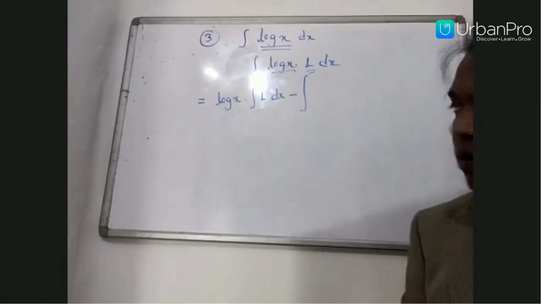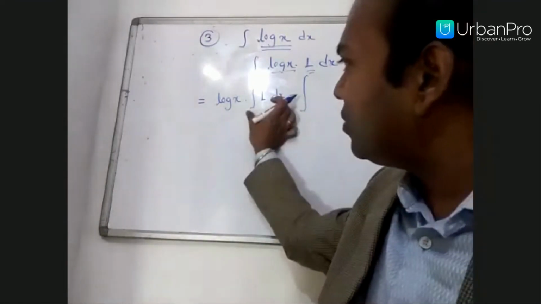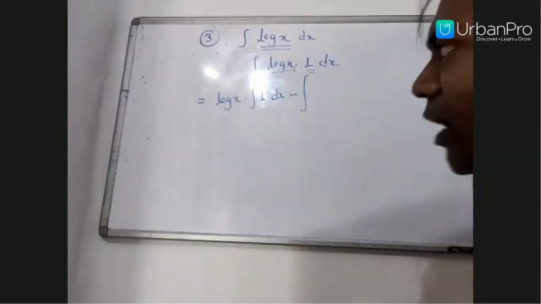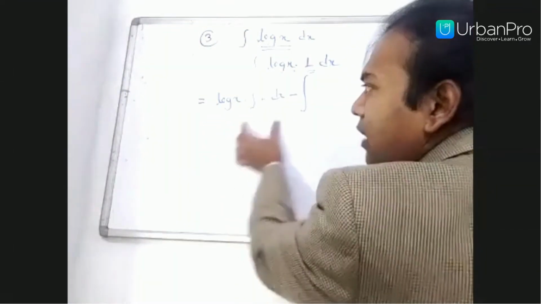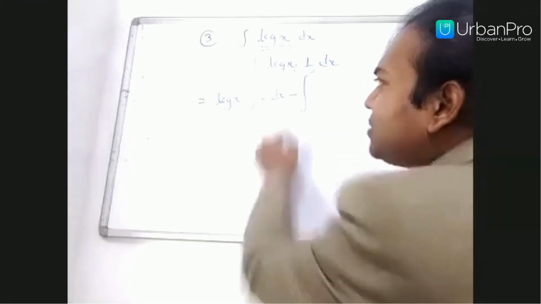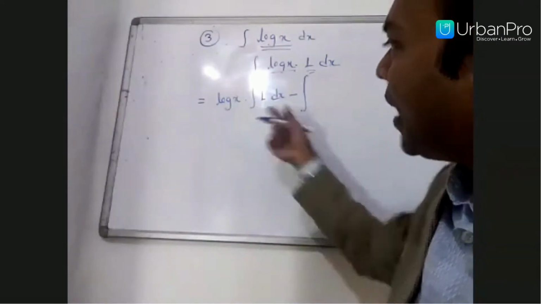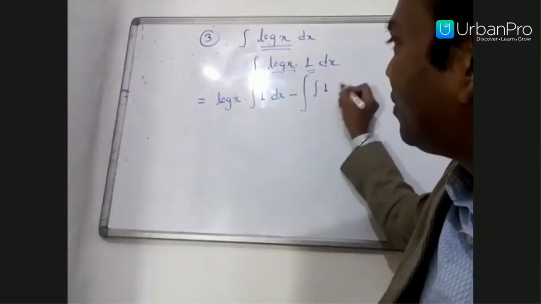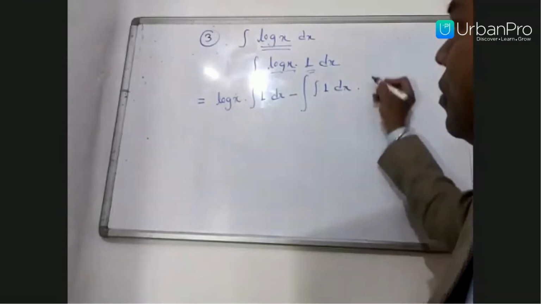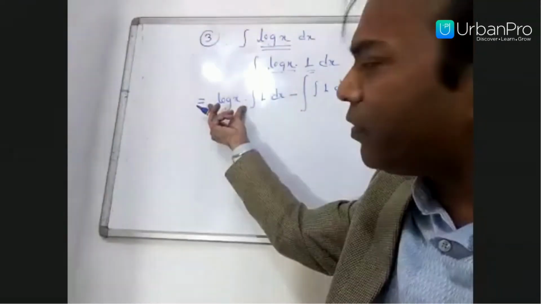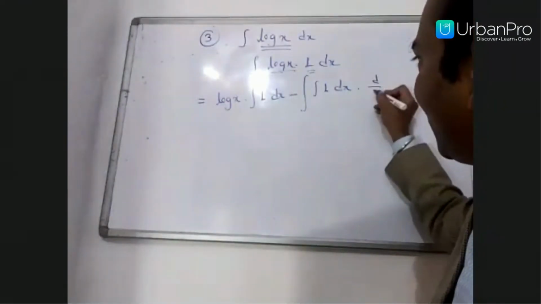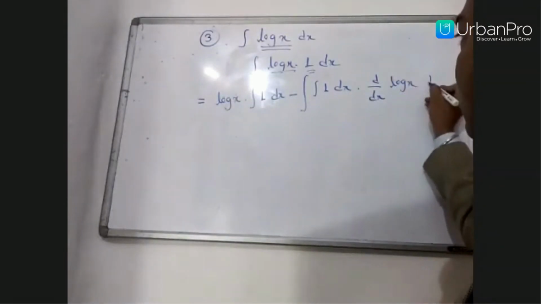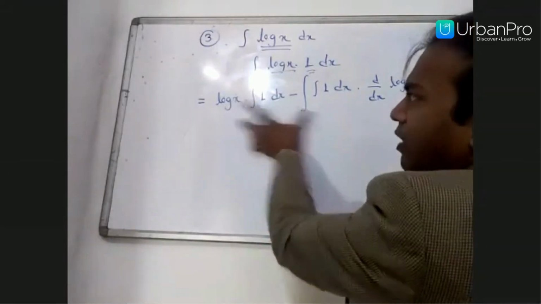This integration by parts formula is very easy to memorize: first function, integration of second function, minus integral sign, again integral of the second function, meaning integration of 1 dx, into the differential of the first function, meaning d by dx of log x, dx. This is your formula of integration by parts.